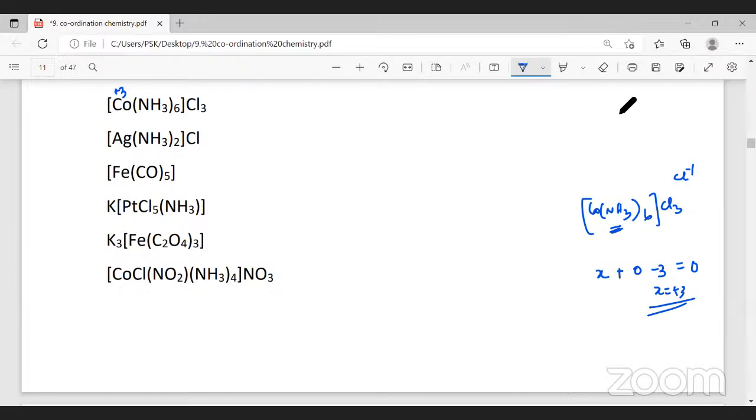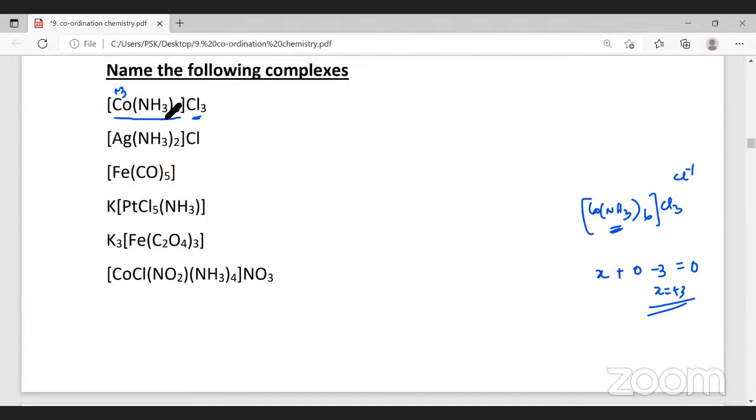Now, the next point is, whatever is outside the square bracket is called a counter ion. This counter ion is negative. When we say the counter ion is negative, the complex is a positive ion. It's a cation.